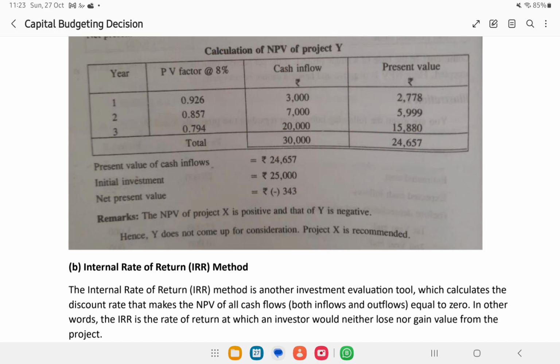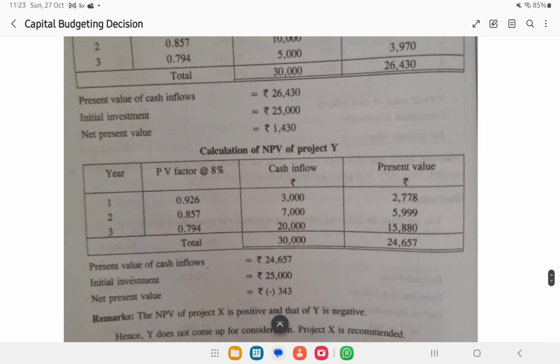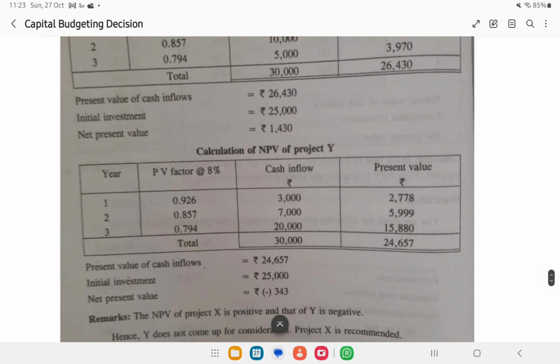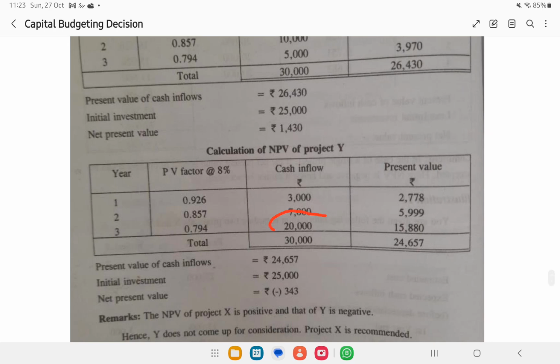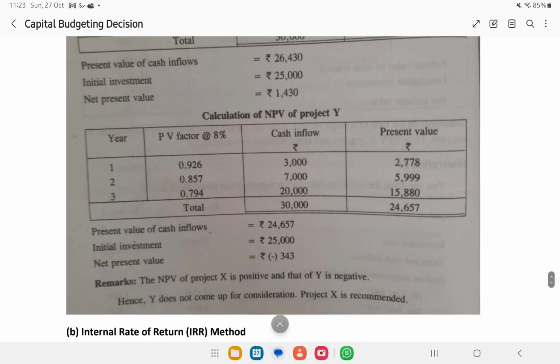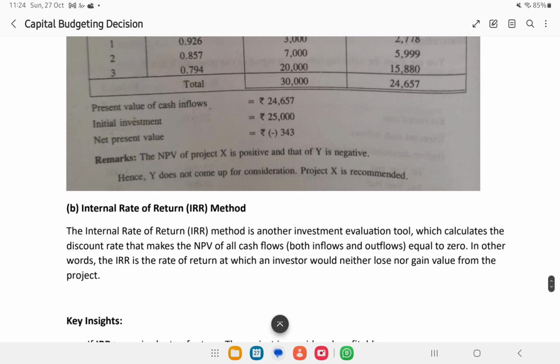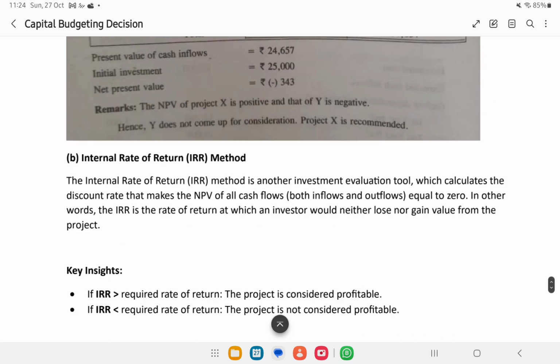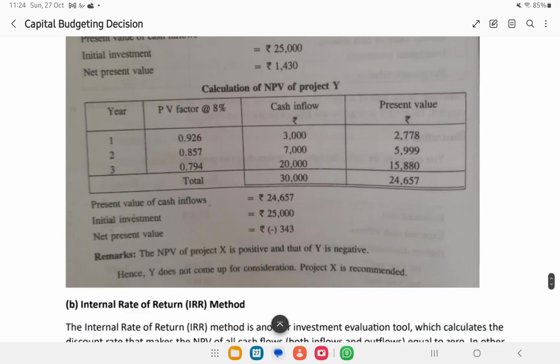See, for a common man's eye, both the projects look the same. Why? They are going to pay 30,000 rupees after 3 years. But when we consider the time value of money, project Y is paying a huge amount, that is 20,000, after 2 years. They are making us wait for a long time. So when we consider the time value of money, we understood that if we invest in project Y, we are going to make a loss. So project Y is rejected and project X is accepted. This is the idea behind the NPV.